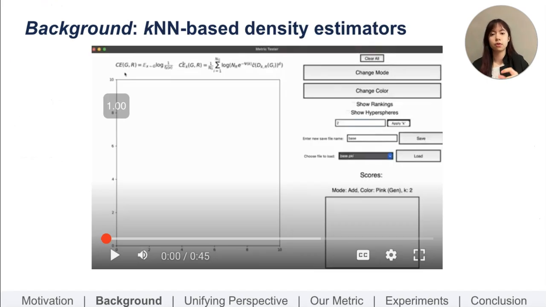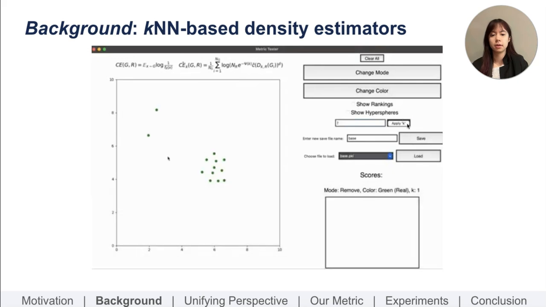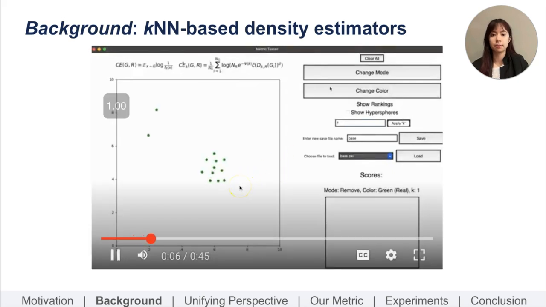Intuition for the estimator of cross-entropy is highlighted in this video, specifically emphasizing how the estimate of cross-entropy between the generated and real distribution can be a useful fidelity measure. This is a GUI we made to demonstrate this point. Here, the green points represent real samples. We set k equal to 2. We now add pink points, which represent generated data.